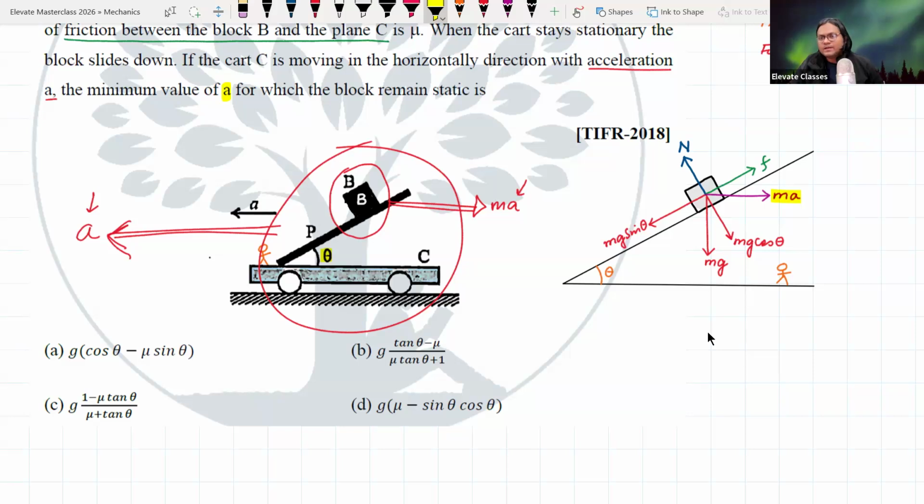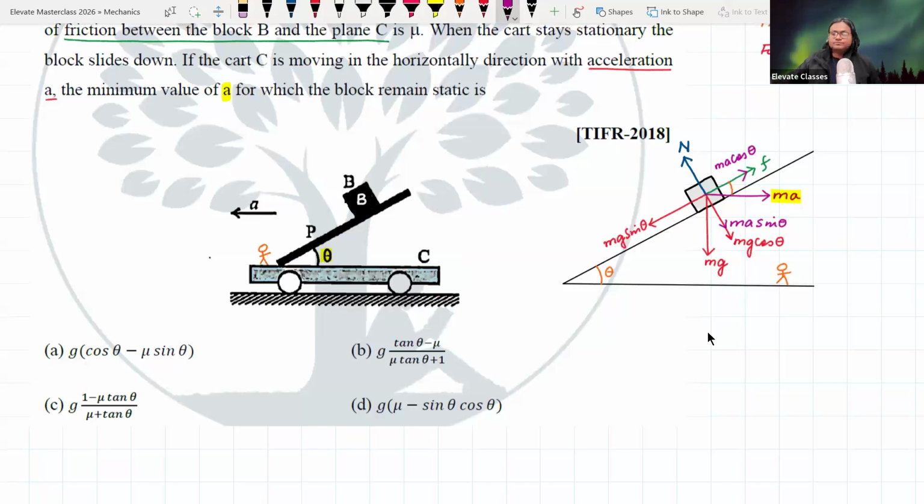That's it. So the moment I introduce this force, what do I have to do? The moment I introduce this force, I simply have to resolve it in the various directions. ठीक है, अगर ये थीटा है तो ये भी थीटा है ना, तो इसको रिजॉल्व करूंगा तो क्या होगा, यहाँ पे एक और फोर्स आएगा ma sin theta, और यहाँ पे एक और फोर्स आएगा ma cos theta. So this is your final free body diagram for this problem. ये डायग्राम क्लियर है कि नहीं बताइए एवरीबडी. Is the diagram clear?